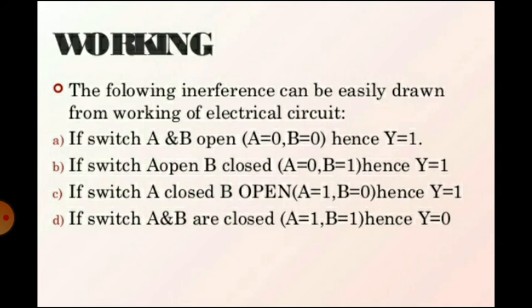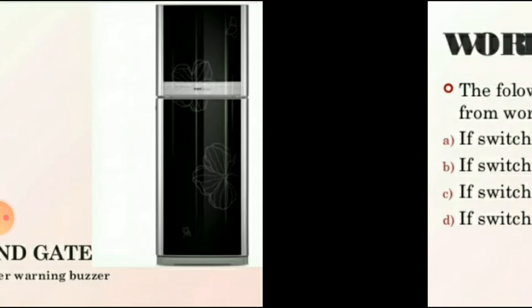If switches A and B are open, that is A equal to 0, B equal to 0, hence Y equal to 1. If switch A is open, B is closed, that is A equal to 0, B equal to 1, hence Y equal to 1. If switch A is closed and B is open, means A is 1, B equal to 0, Y equal to 1, and A equal to 1, B equal to 1, hence Y equal to 0. That is the working of the NAND gate.